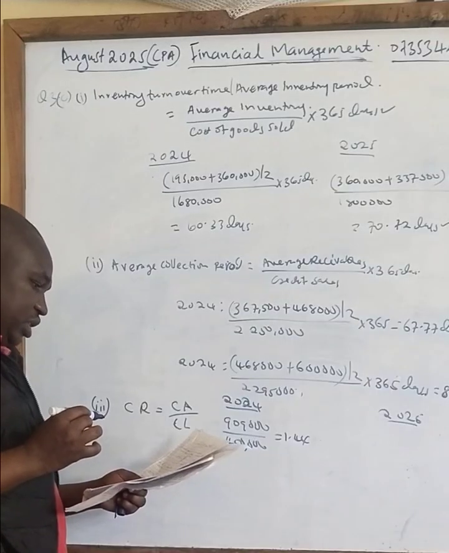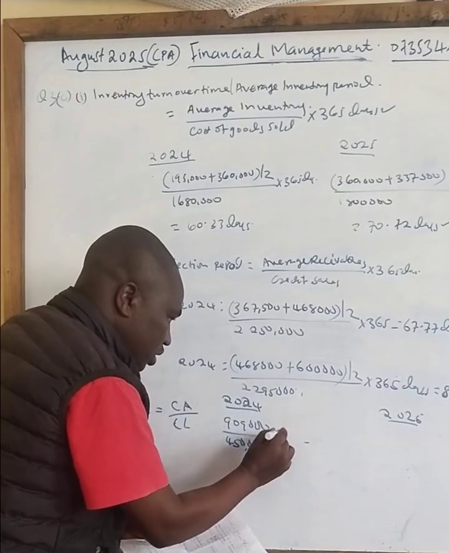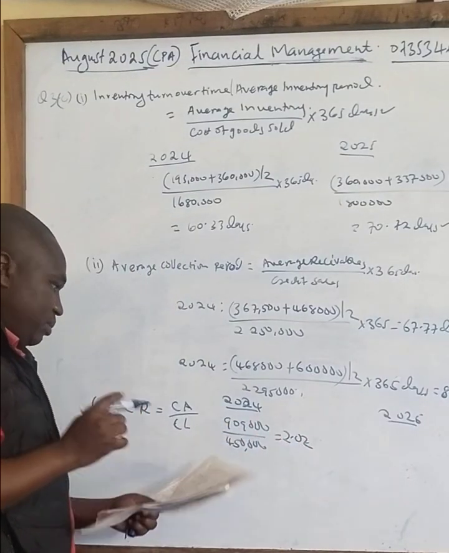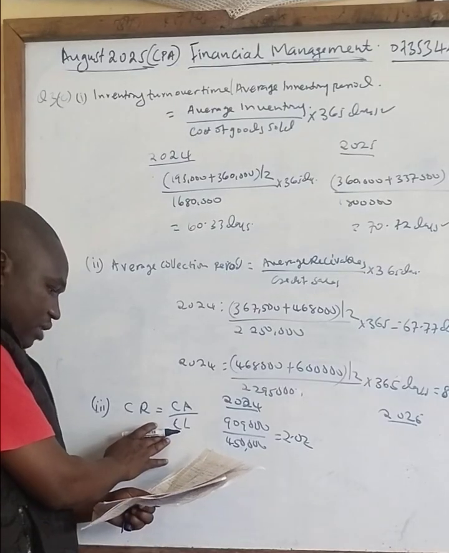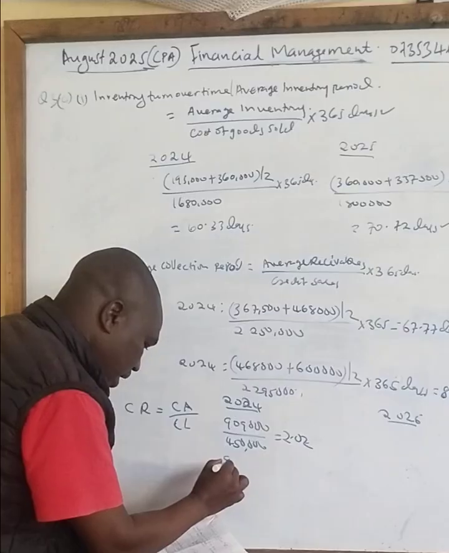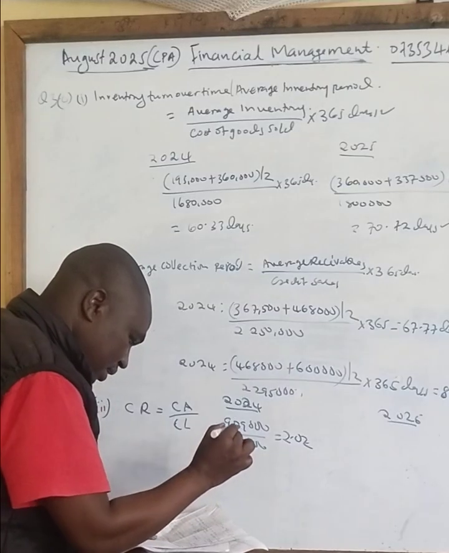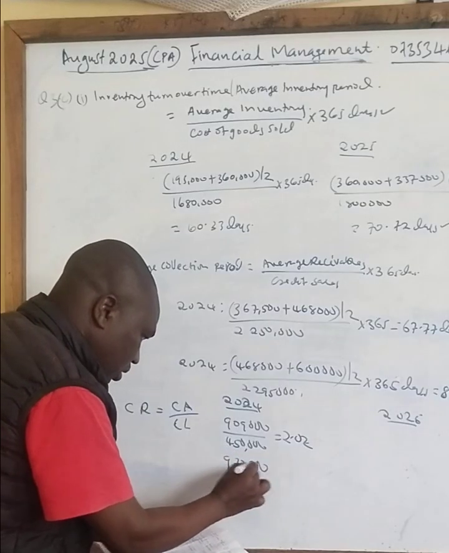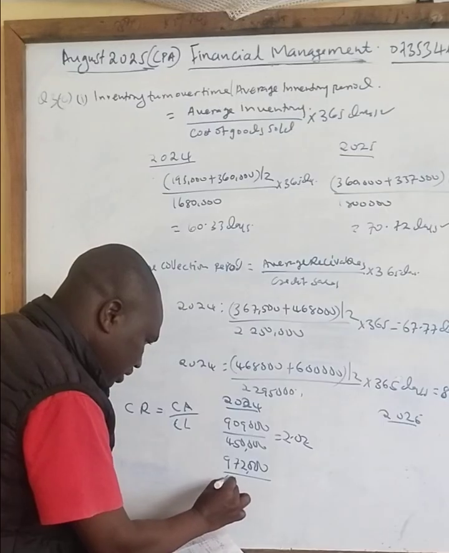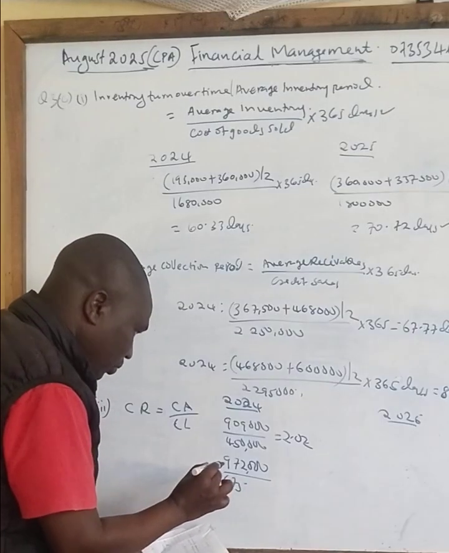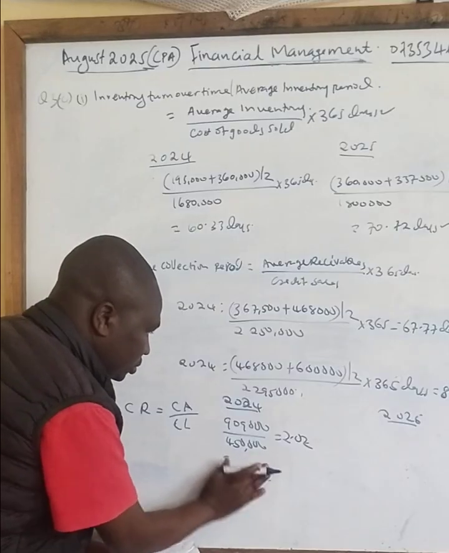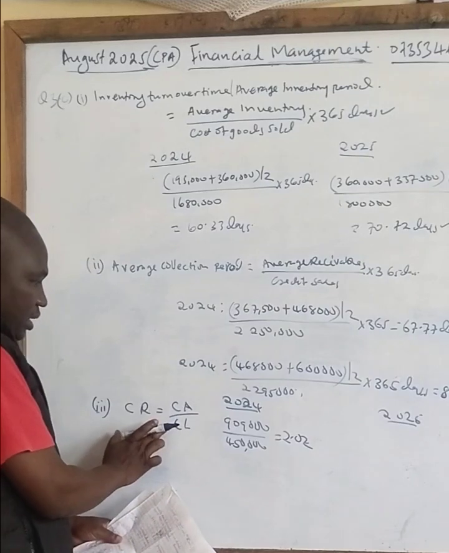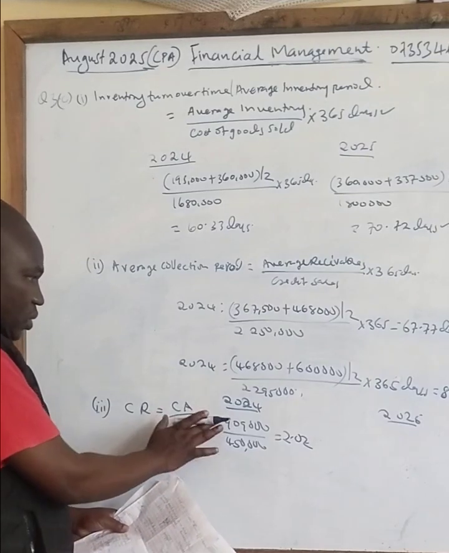Correct? Then for 2024, not 1.44, but 2.02 correctly. Then when you go to 2025, I can see 972,000. Divide by 675. This is 2025. Let me analyze current assets for both years first.